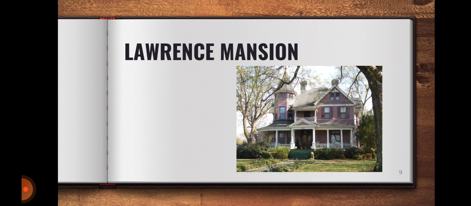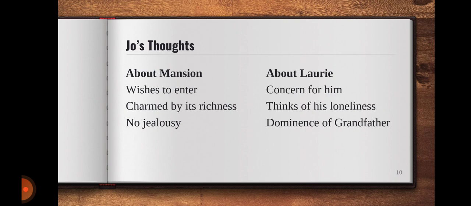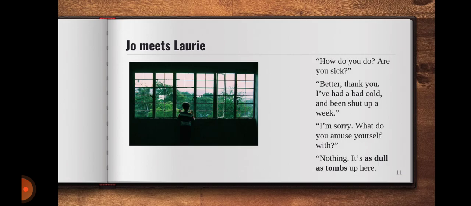And then she has an idea. She tries to peep into the vicinity of the mansion and tries to see whether she can check on anybody. There's nobody on the ground floor, of course. However, she suddenly finds Laurie sitting in the gallery, and he is very sad. He's just peeping around, just looking around, and he looks nonplussed.